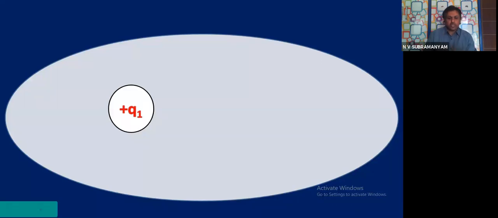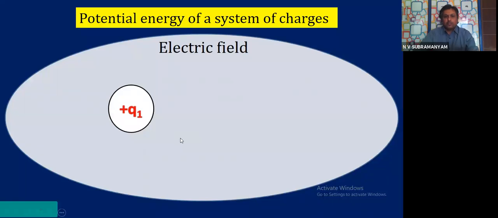Never make the mistake that the field will be oval. No. Only for your easy understanding, like they will show in the textbook. They will draw one oval and leave it like that. The meaning is to tell you that around the charge there is electric field. Now this is the electric field of plus Q1. That is clear, symbolic. Next. So I am trying to derive potential energy of system of charges. That is a derivation I have to do.